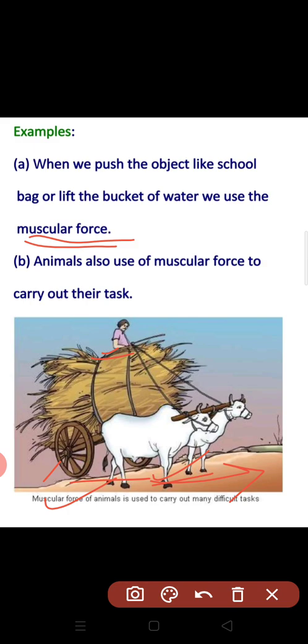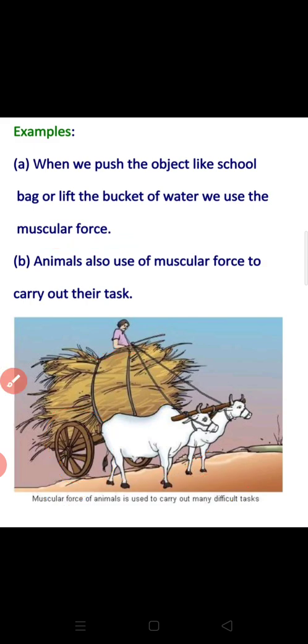There are wheels also which help to pull the cart. So these are the examples. There are a number of examples which show that we use muscles, and whenever we use muscles, we apply muscular force, which is an example of contact force, because here two objects are in contact with each other.